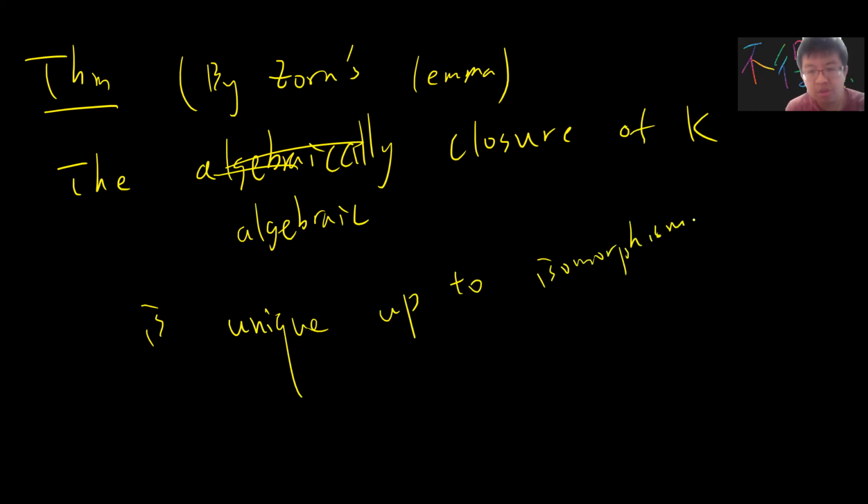So this means that, theoretically speaking, the algebraic closure of any field is unique up to isomorphism.